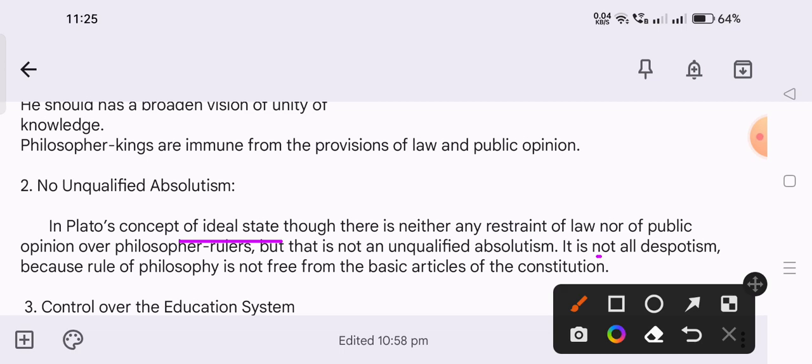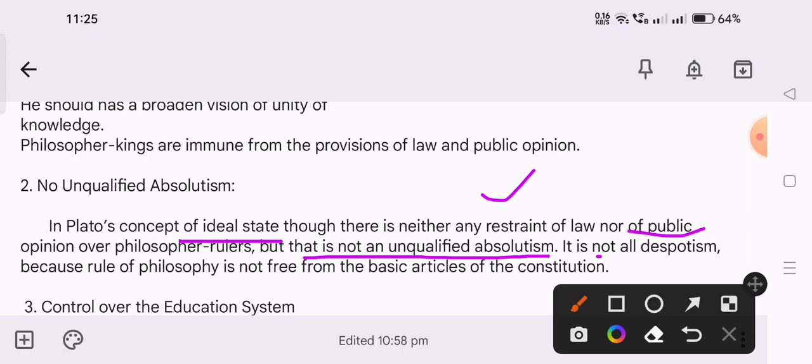Means if there is no public opinion for the philosopher ruler, then also he should work for the welfare of the community. So if he is not listening to the public opinion, it is not called an unqualified absolutism. Always he should work for the commonness, and for the welfare of the community only, not his own self interest or selfishness.